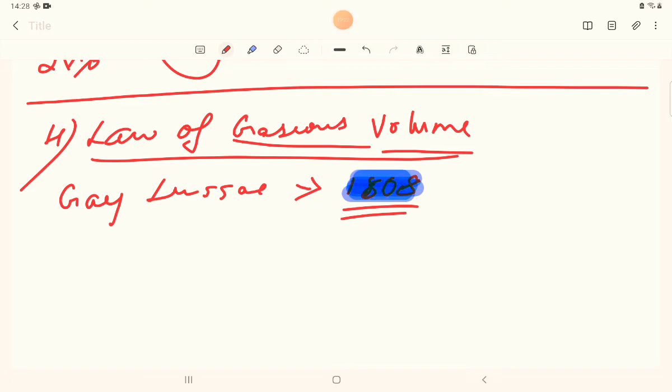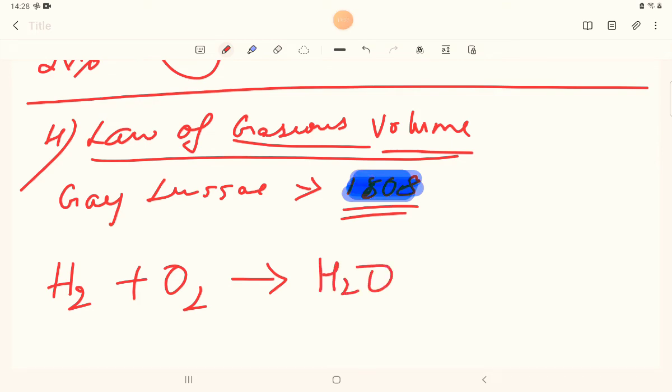Next, so what is this law stating? So I will write hydrogen, this is a gas, oxygen, this is also a gas. What's this making? H2O. Okay, now this is in the form of gas and the gas.